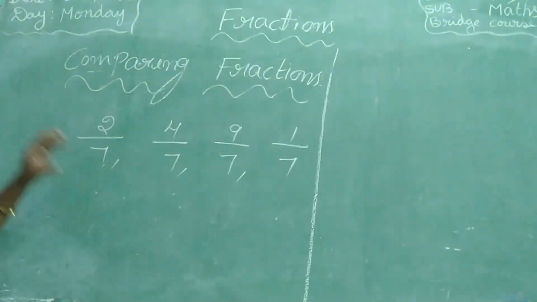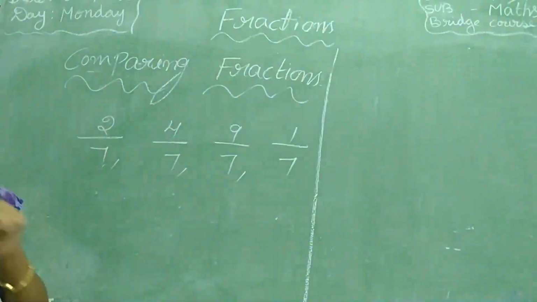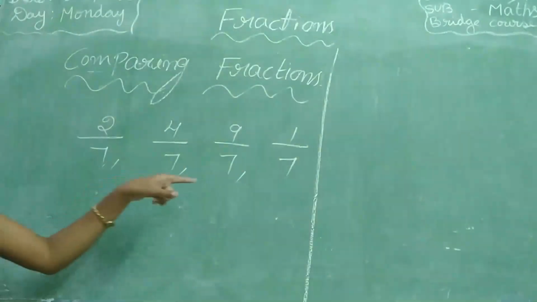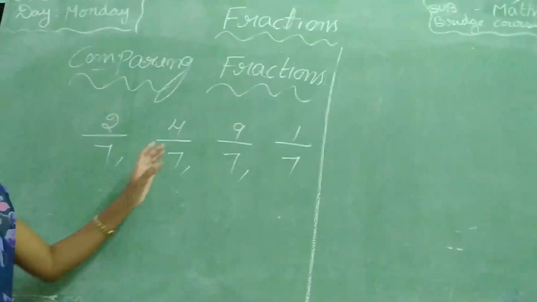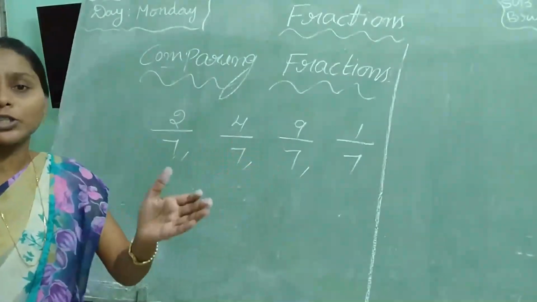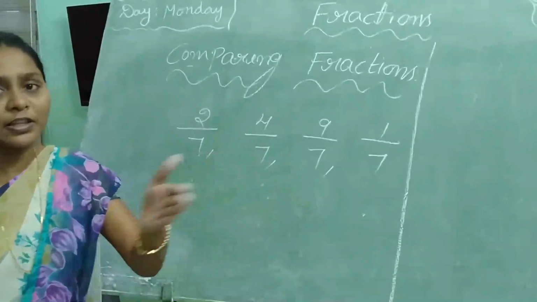Observe here, if you want to compare fractions, first you have to see the denominators. Here the denominators are the same. It means these are like fractions. If the denominators are the same, it is very easy to compare which is smaller and which is greater, or we can write in ascending order or descending order.